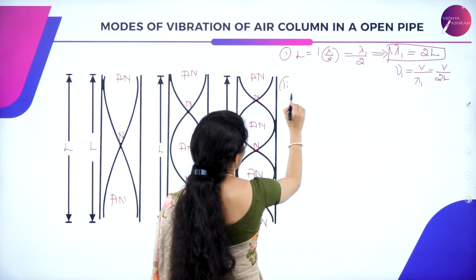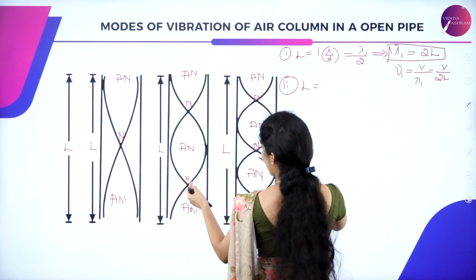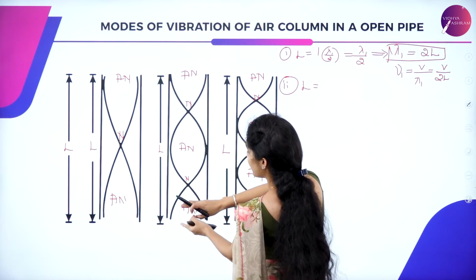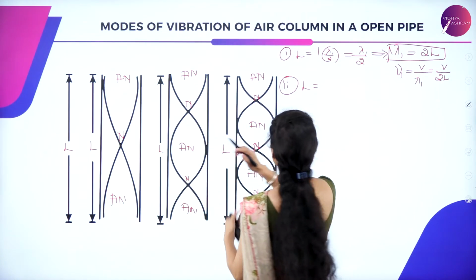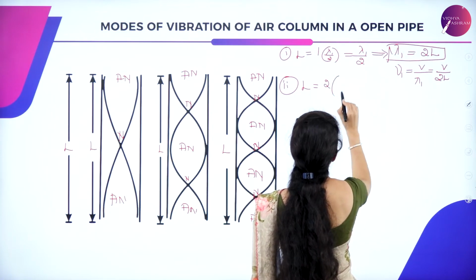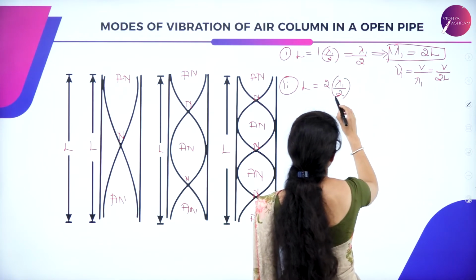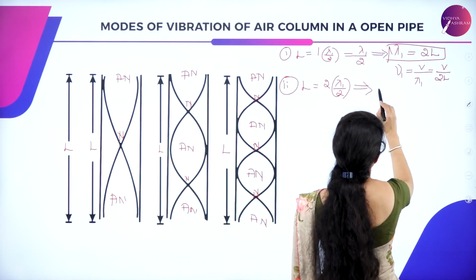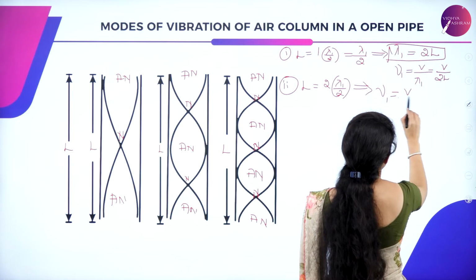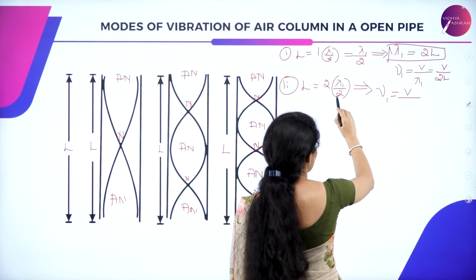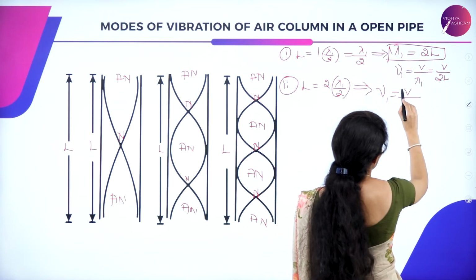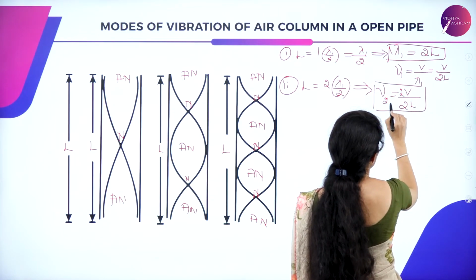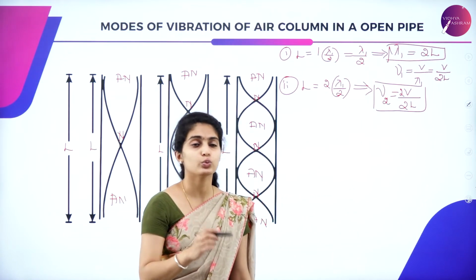For the second one, L is equal to half plus half plus half plus half, so on the whole it makes 2 into lambda divided by 2. The 2 cancels and lambda remains, so L equals lambda 2, and you take the frequency nu as V divided by lambda 2, which is nothing but 2V divided by 2L. So this will be your second frequency, nu2.